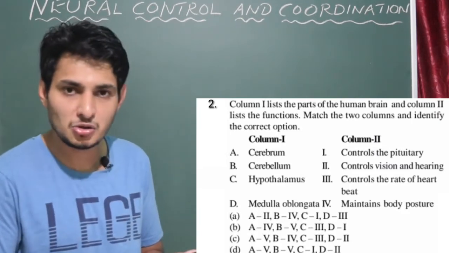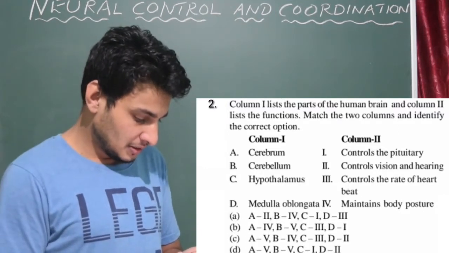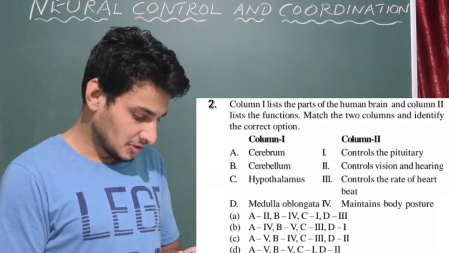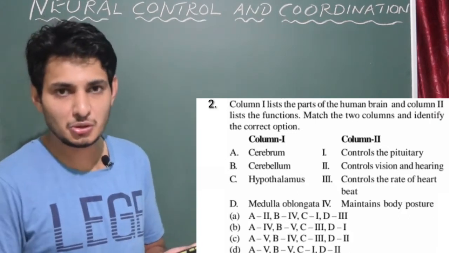Yes, cerebellum also maintains body posture. Okay, so this is easy. Then C, hypothalamus controls the pituitary. Yes. So pituitary is situated just below the hypothalamus.